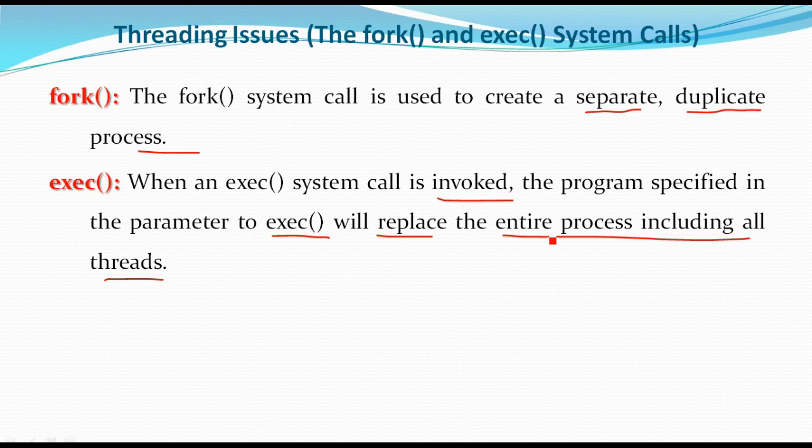So exec replaces the current process code and data with the code and data of a new program specified as an argument. No process duplication takes place in exec, meaning it doesn't create a new process. Whereas fork creates a new process, and it returns to both parent and child. The parent ID and the child process are created by fork, and the process tree is established with the parent and the new child.